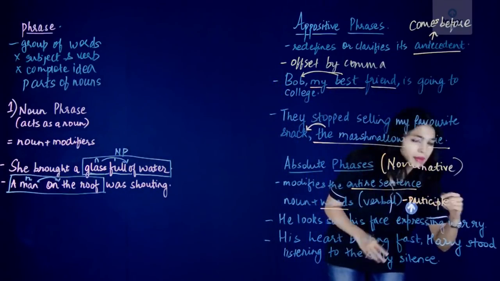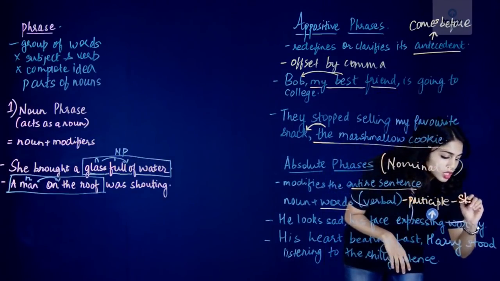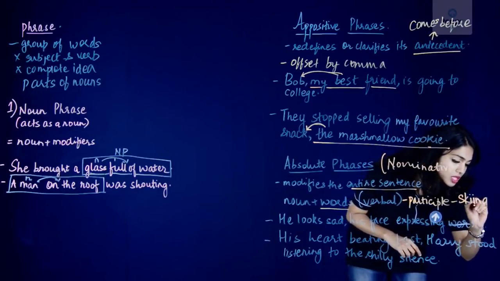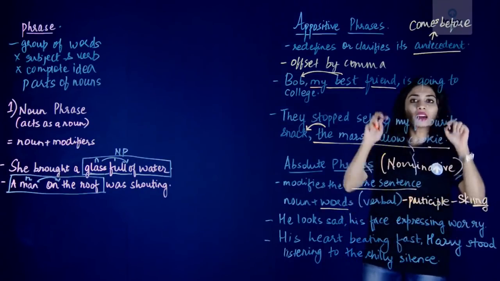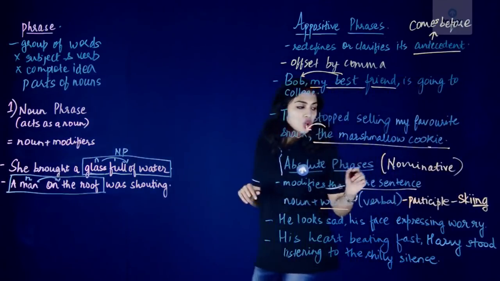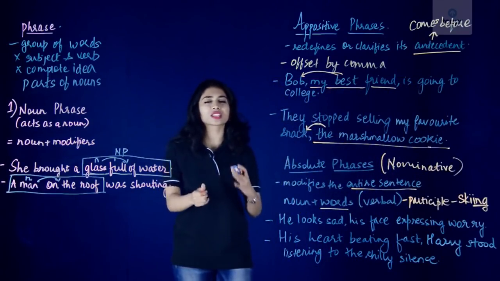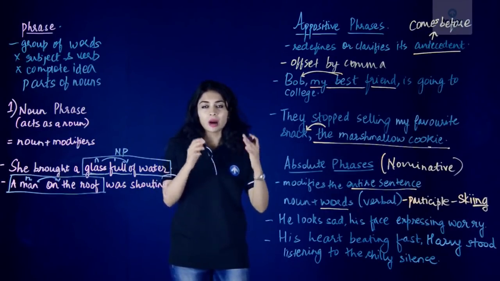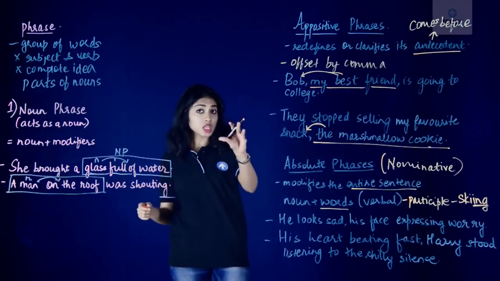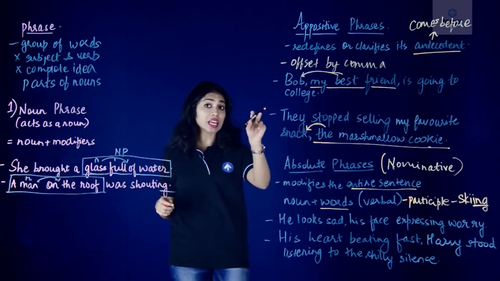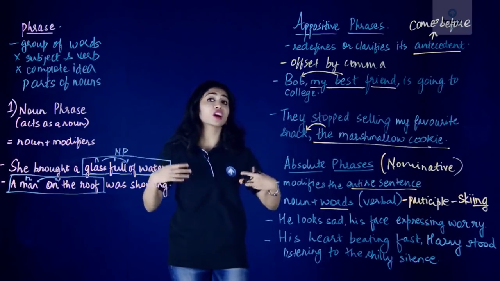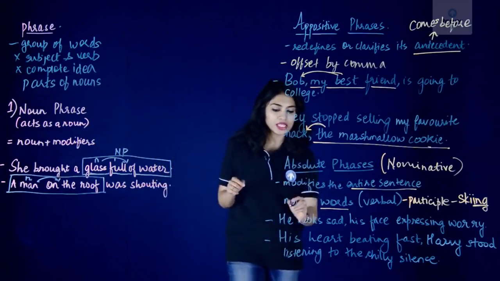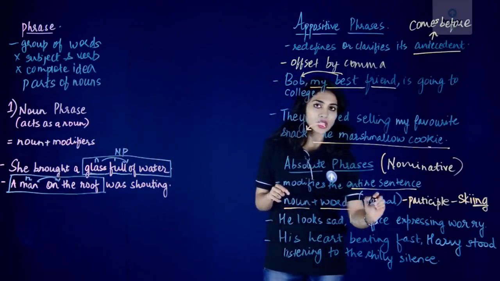Let me give you an example of a participle here. This is our noun ski, and in the participle form, it would become skiing, with the ing at the end. It is not a verb because it does not function as a verb, but it functions as an adjective. A participle is a word that looks like a verb. It has the ing at the end, but it functions as an adjective. And that is the structure of the absolute phrase. It has the noun plus the verbal.